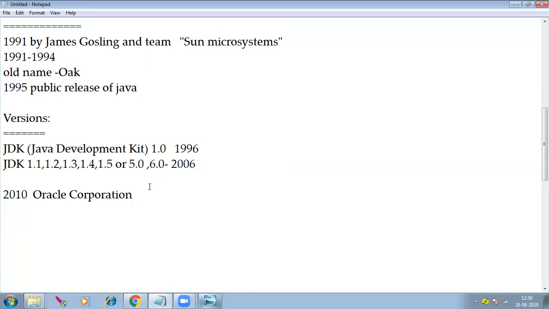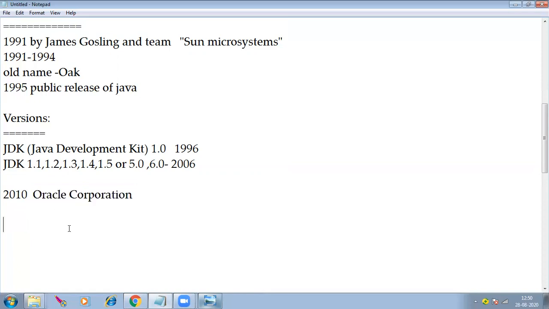So that is why Java is handled by Oracle Corporation but not Sun Microsystems company. From 2010 onwards, whatever Java versions are released are from Oracle Corporation, but not Sun Microsystems.